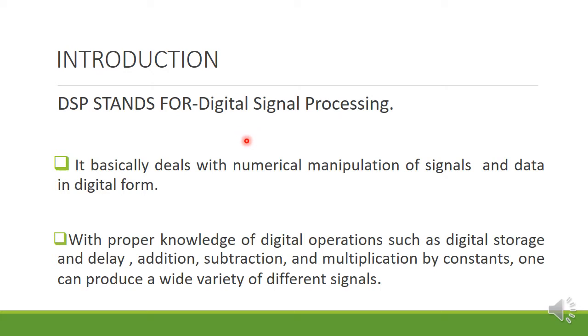Let us study one by one what we mean by the DSP in detail and what we mean by the signals in the DSP. Next you are going to study the types of the signals. In detail, you are going to study one by one in coming sessions.